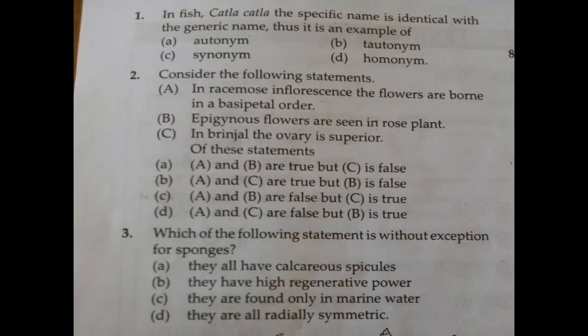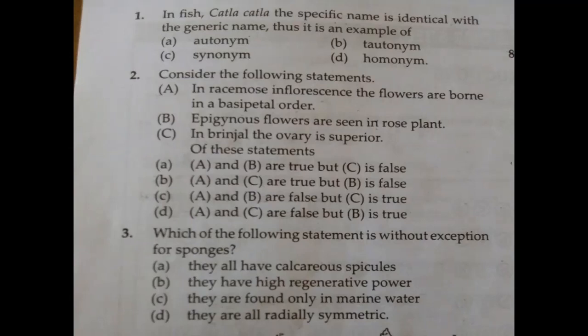What does synonym refer to? In the English language you have learned synonym and antonym. In Kannada we say samanarthaka pada, which gives similar meaning. Katla katla is not an English word as such. It is binomial nomenclature given by Carolus Linnaeus, a Latin name, so it cannot be synonym.